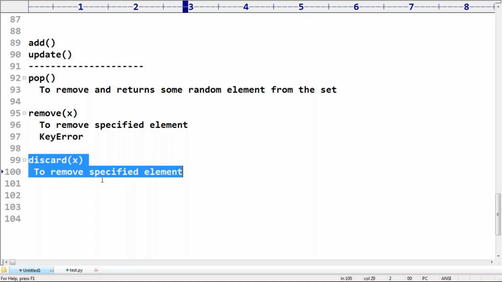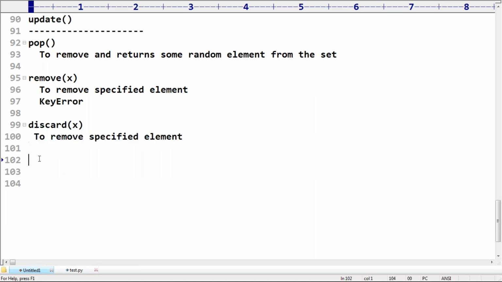Next, and after that, what is the next one, sir? Very, very important. I want to remove all elements. I don't want just the first element; I want to remove all the elements. Then can you please guess what the method is? I want to remove all elements.